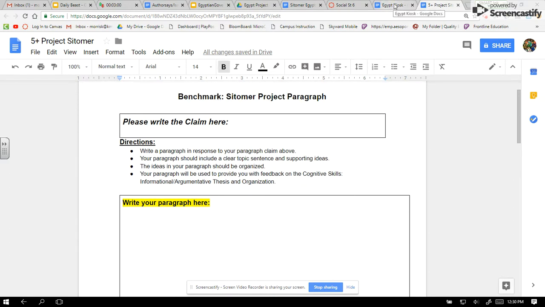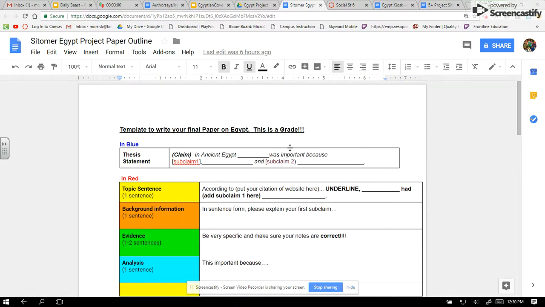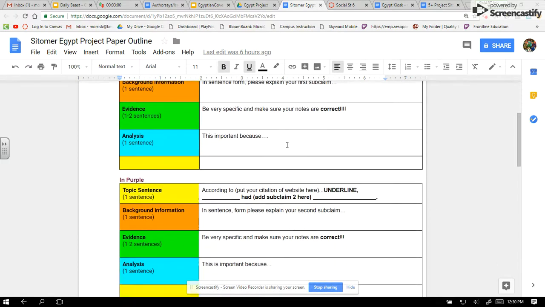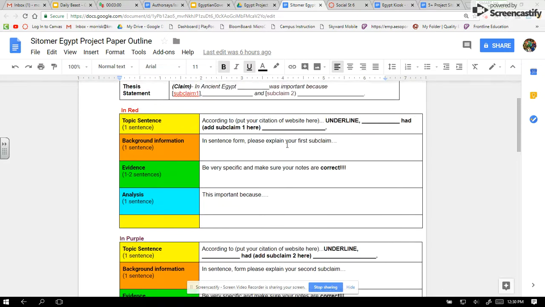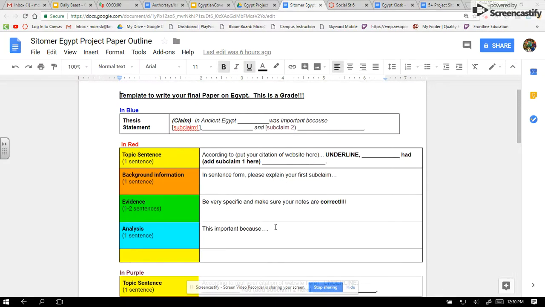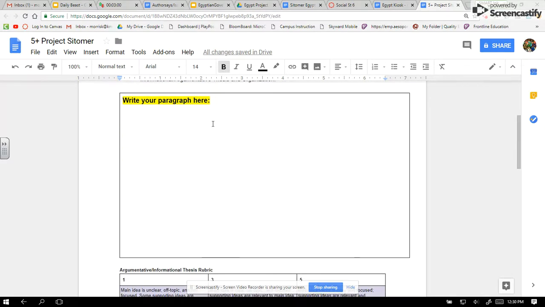But the very first thing you need to do before you do anything else is make sure that you've gone through here after your notes are all done and you're able to fill this in and it makes sense. Ask me questions if you have them. As soon as you've filled it in, you can erase and write and erase. This is your rough draft sheet. Then I want you to flip it over and actually write it out by hand. And then I want to look at it again. And then you are to type it up using the color coordinating on Canvas and then turn it in where it says Sitomer Project Paragraph Turn In.